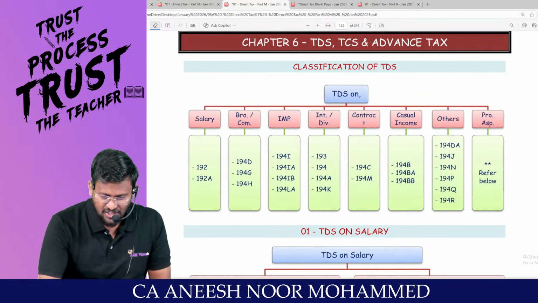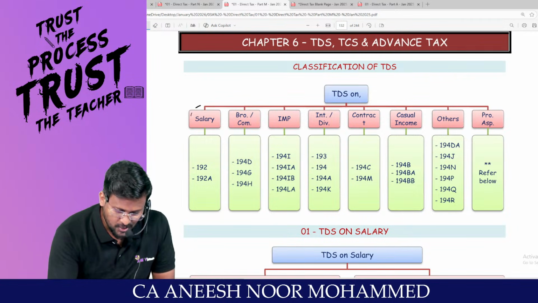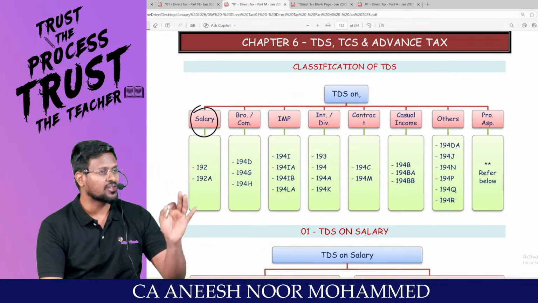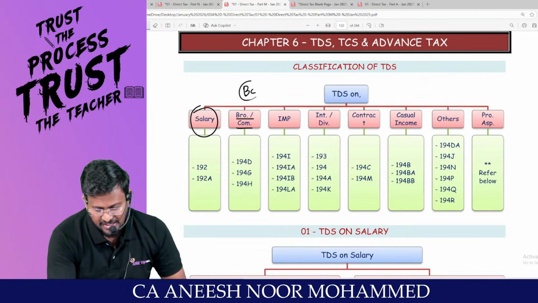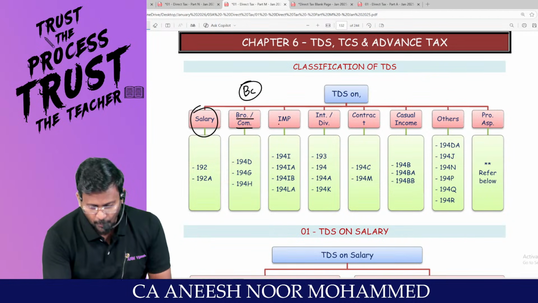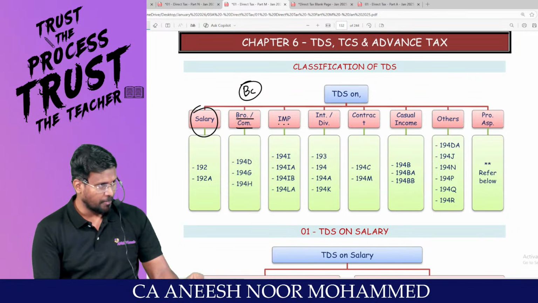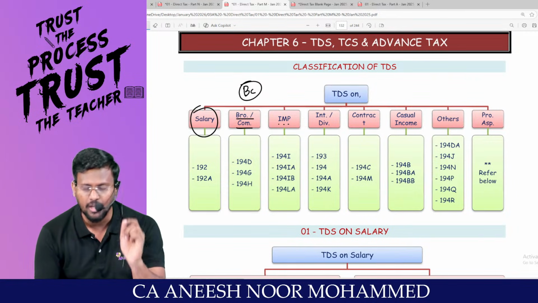Sir, what is the first head of income? That's why the first one, TDS on salary. Number 2, income, brokerage or commission. B, C, brokerage or commission. Third one, IMP, immovable property. That's TDS on immovable property. Third one.